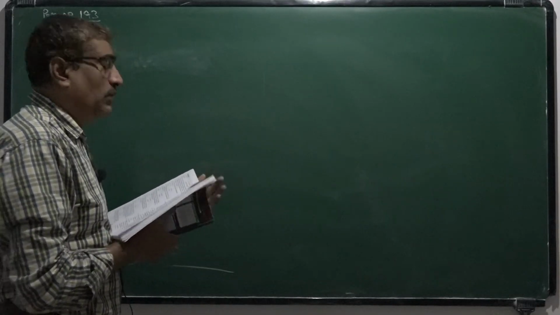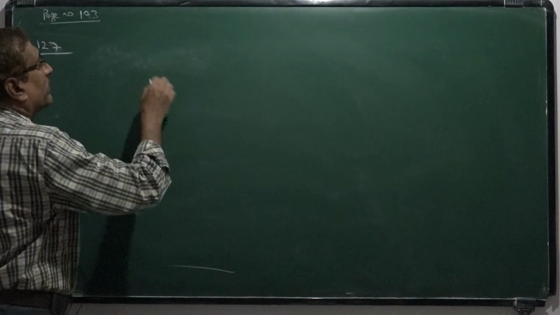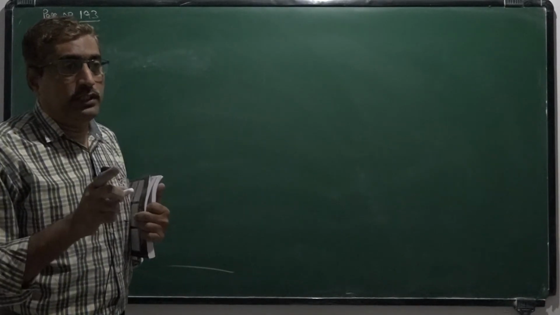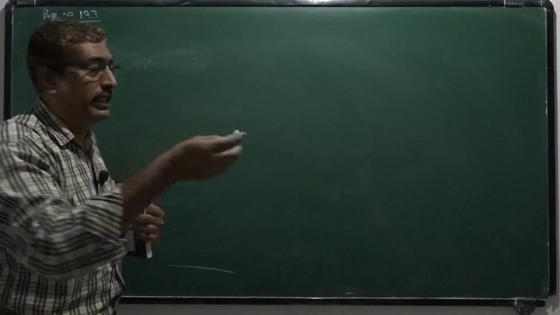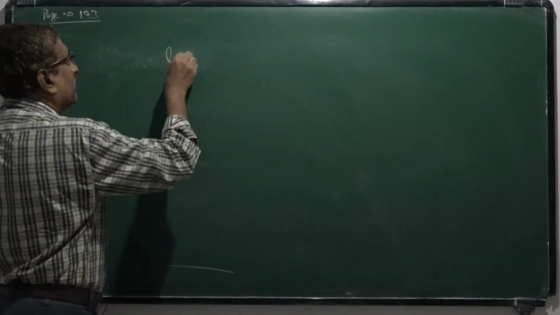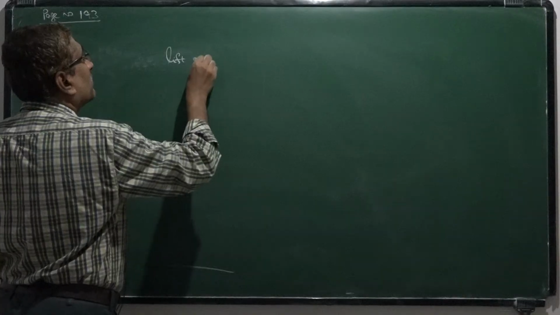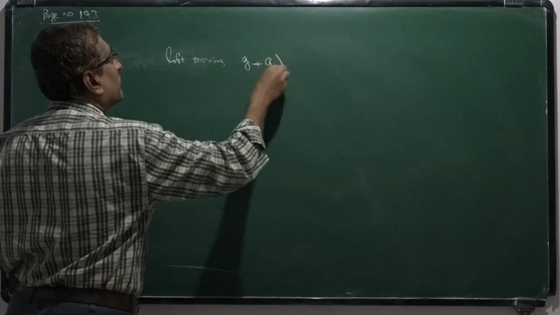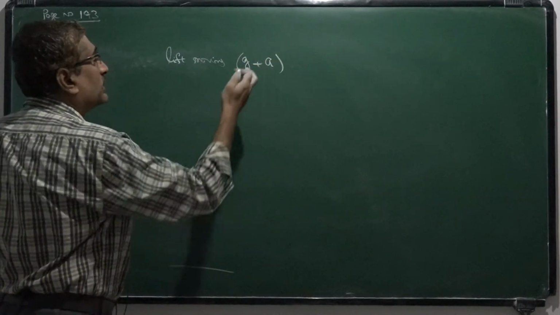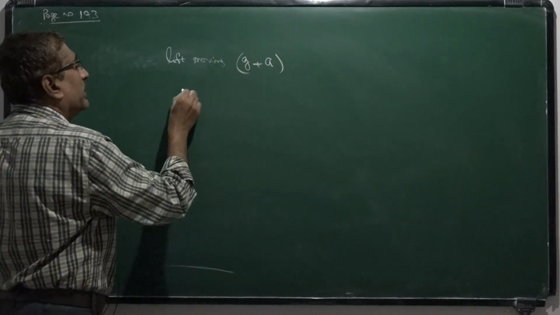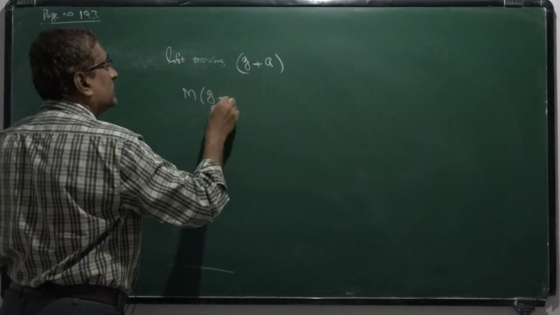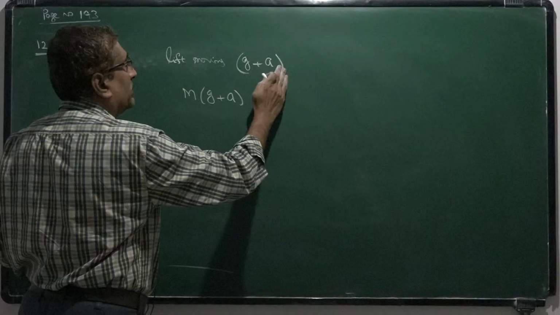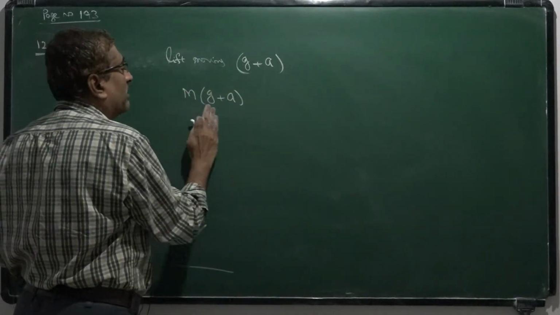When the lift is moving up, instead of g we have to take g plus a. So the force acting on that lift is m into g plus a, because the lift is moving up and its acceleration is given by g plus a.